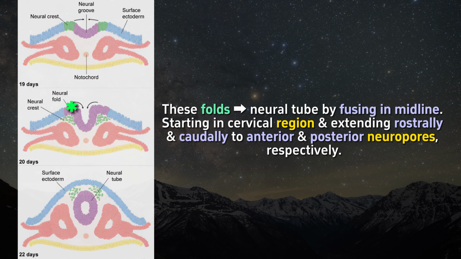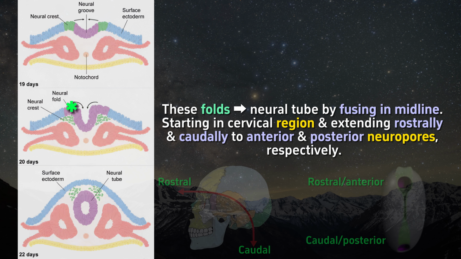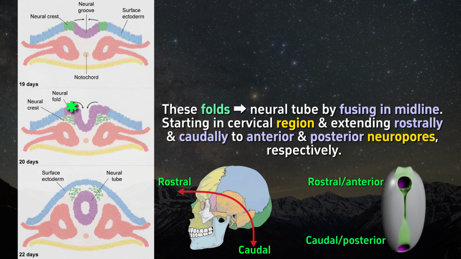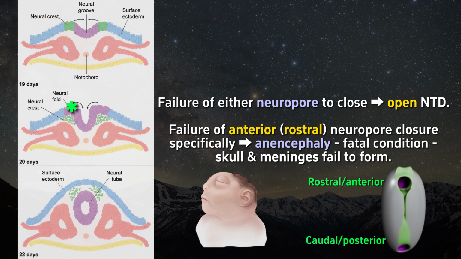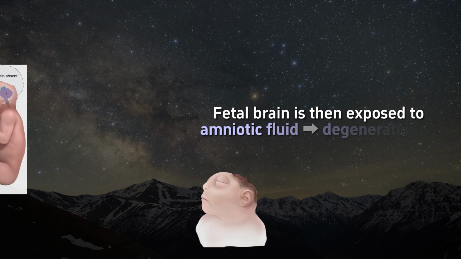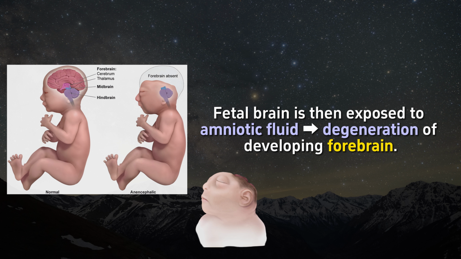These folds form the neural tube by fusing in the midline, starting in the cervical region and extending rostrally and caudally to the anterior and posterior neuropores, respectively. Failure of either neuropore to close results in an open neural tube defect, and failure of anterior rostral neuropore closure specifically leads to anencephaly, a fatal condition in which the skull and meninges fail to form. The fetal brain is then exposed to amniotic fluid, resulting in degeneration of the developing forebrain, as seen here.